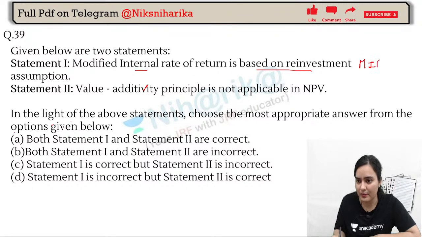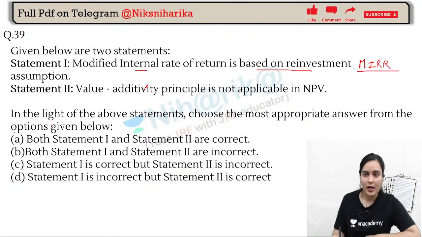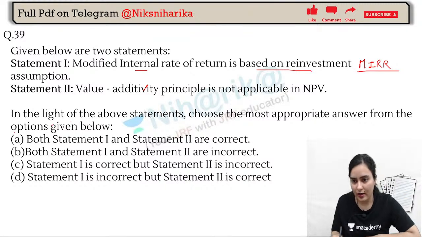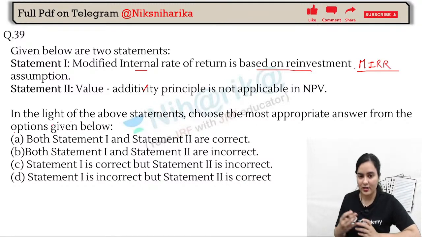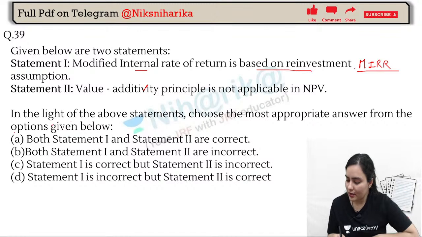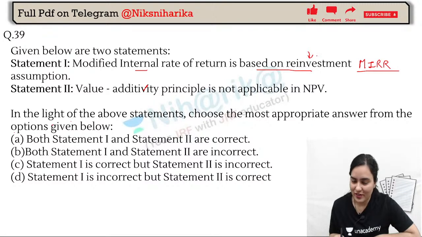MIRR. Remember MIRR. One is IRR, and any of the drawbacks of IRR are taken care of by MIRR. So it is based upon reinvestment, right? It is again the internal rate of return, that rate at which PV of CI is equal to PV of CO, but modified. So we will not consider the terminal value.